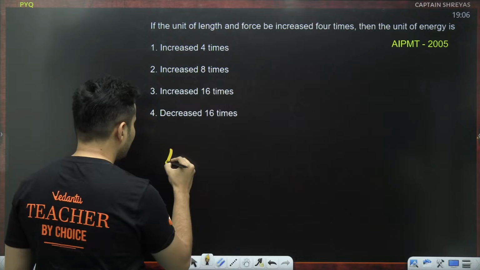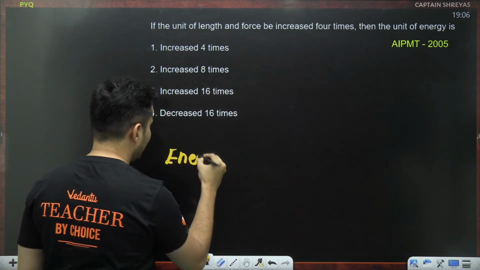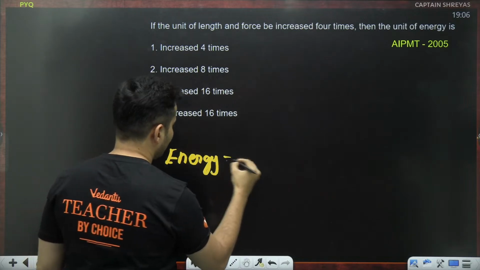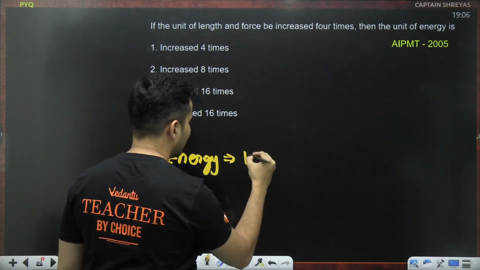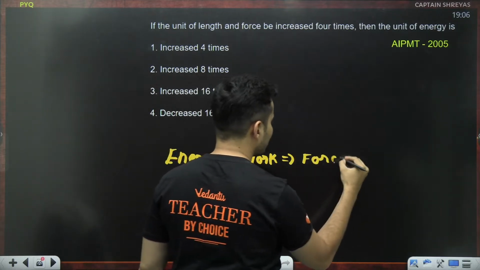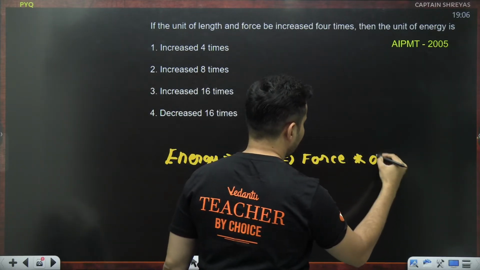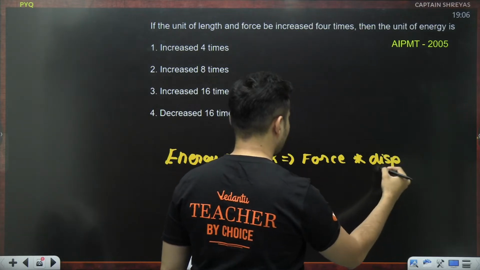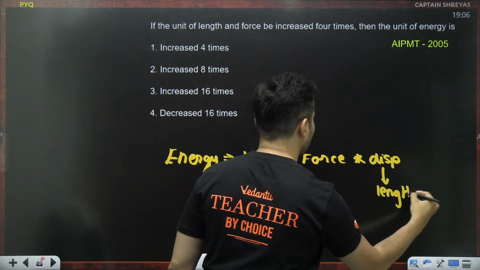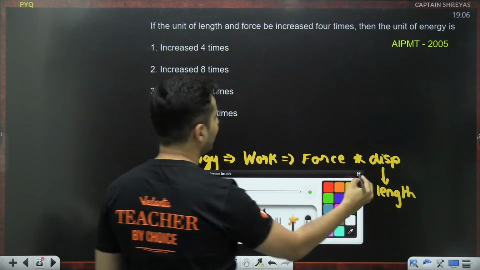Is energy somehow related to force and length? Yes, think about it. Energy has the same unit as that of work, and work is nothing but force multiplied by the displacement. And displacement is measured in terms of length. Perfect, now I know what the answer is.